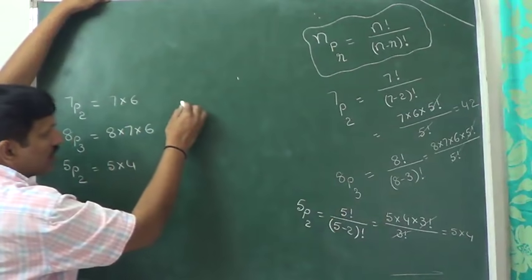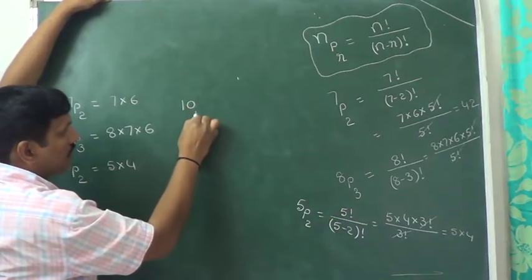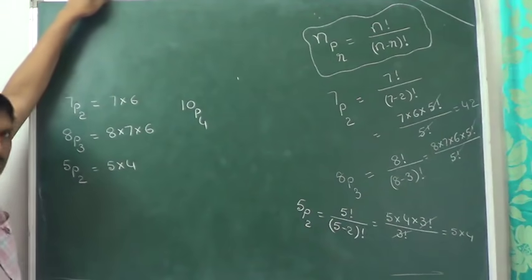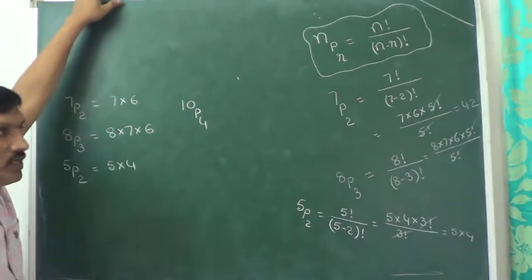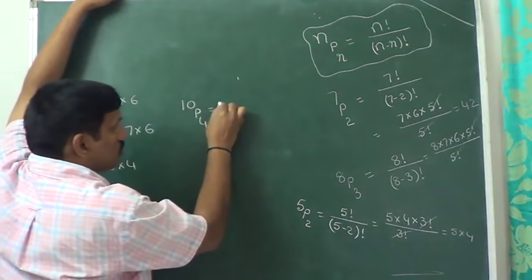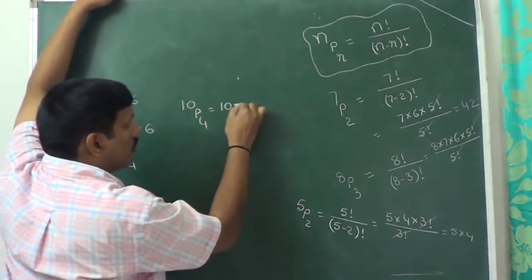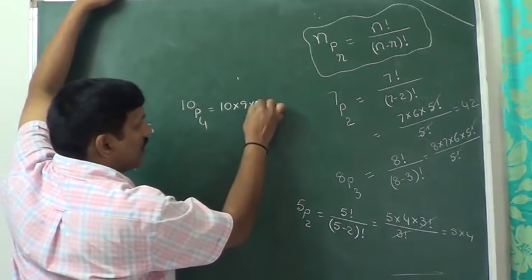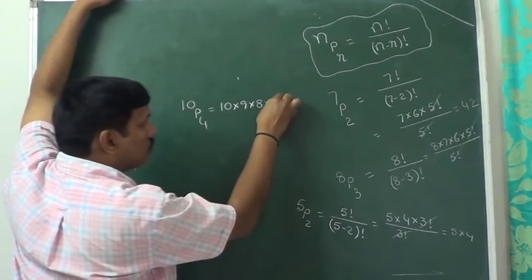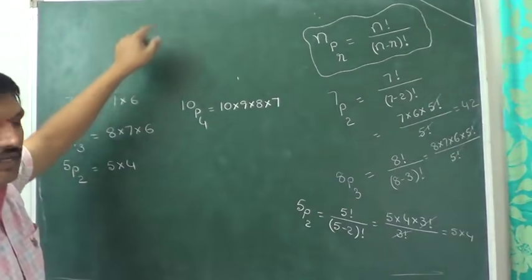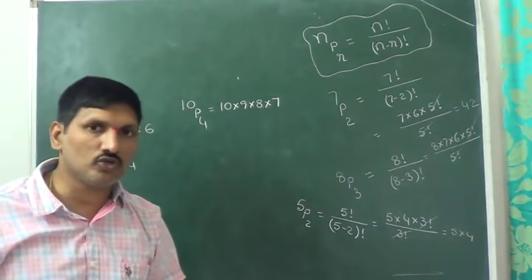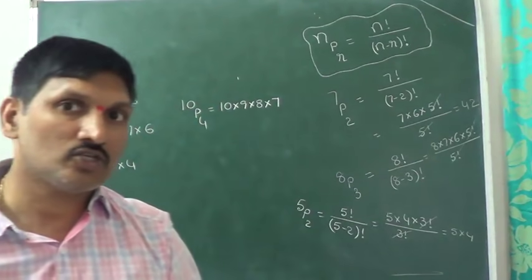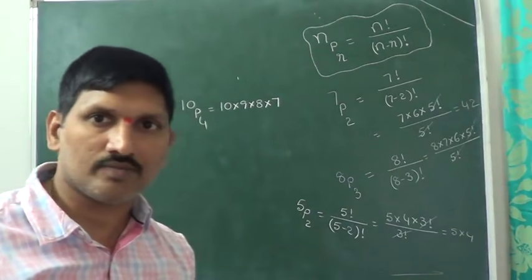Suppose I am giving one particular problem. Tell me 10P4. Tell me what is 10P4? 10P4 is equal to, starting from 10, 4 numbers multiplication: 10 into 9 into 8 into 7. Right?